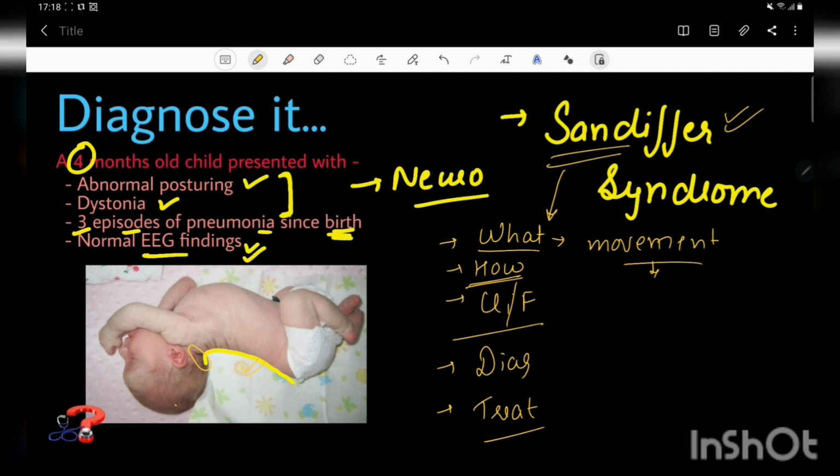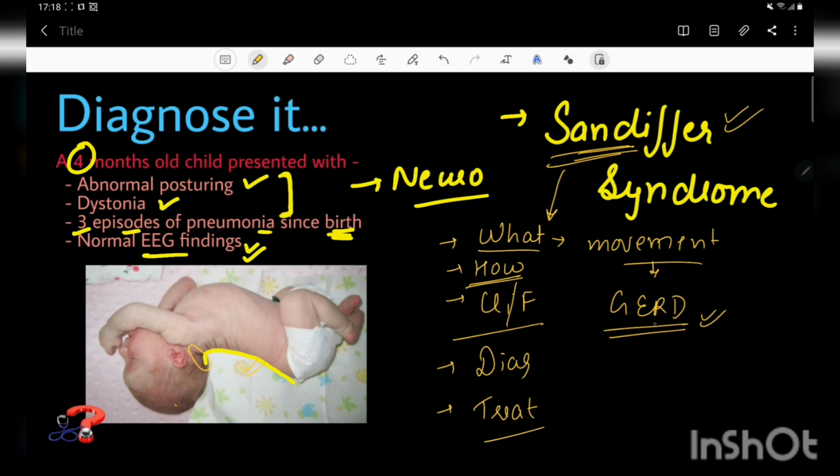Actually, we don't know the exact etiology behind it, but what we know is it is an atypical presentation of GERD, that is gastroesophageal reflux disease, which is quite common in this age group. As we all know, the child regurgitates food, but this manifestation, this Sandifer syndrome, this characteristic arching of the back, is not that common.